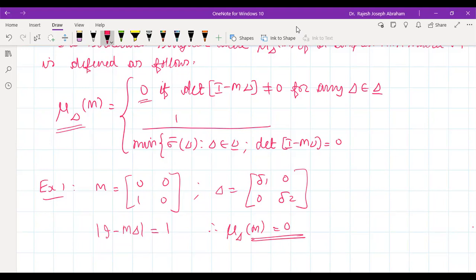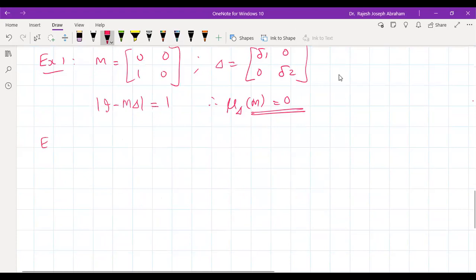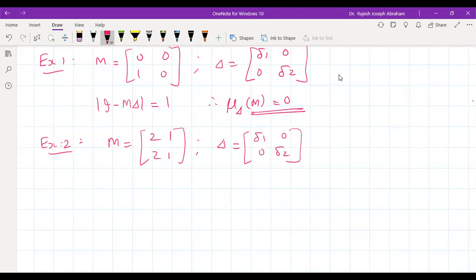Let us take one more example. M equals 2, 1, 2, 1, and delta equals delta 1, 0, 0, delta 2. Find the structured singular value.